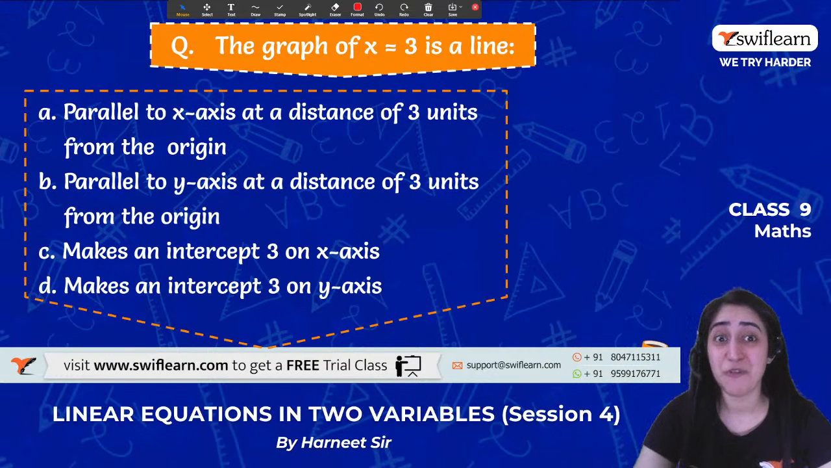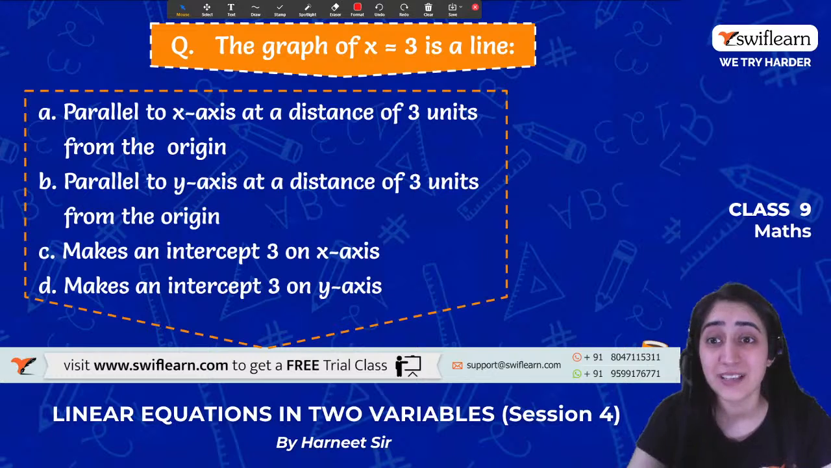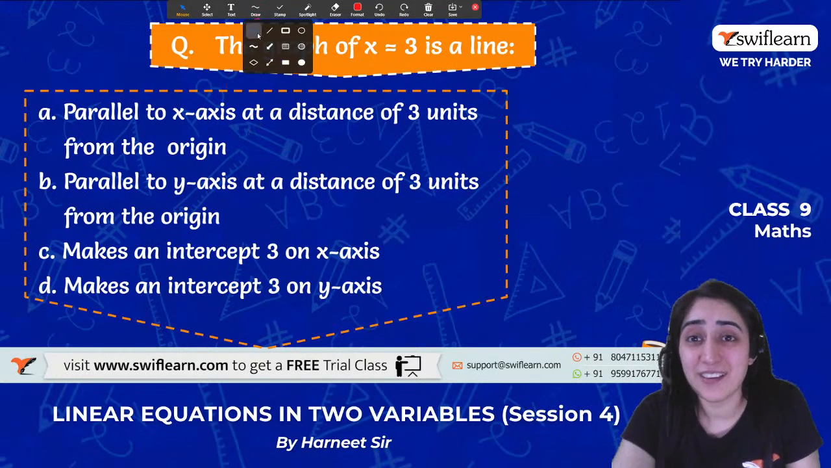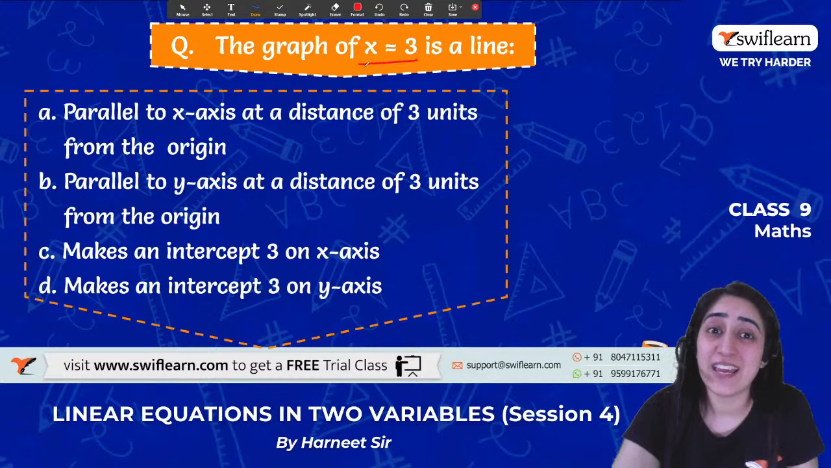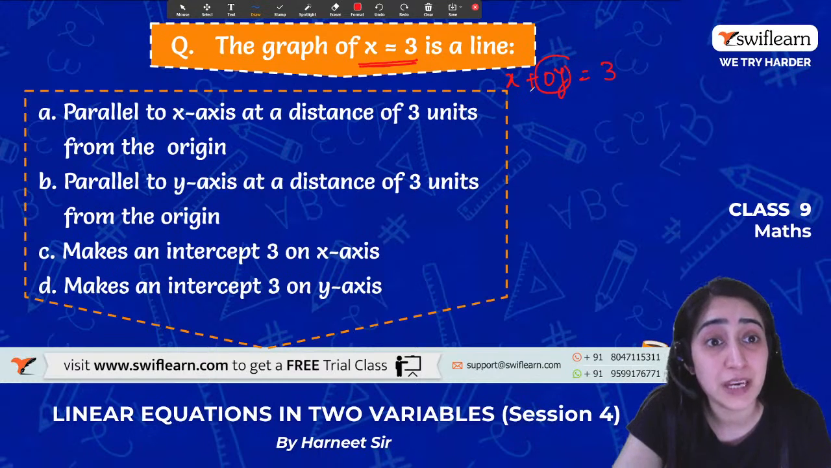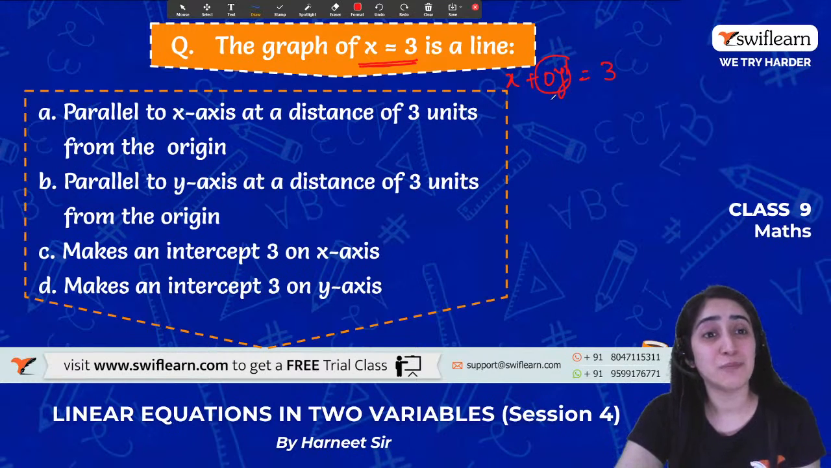Yes, guys, think over it. It's just a way of asking in word problems, right? But the answer remains the same. If you can visualize it, you will get to know what that means. We started this in the last class: when we say that x is equal to 3, what does that mean? In that case, x plus 0y is equal to 3, remember? So whatever the value of y may be, it will not change the value of x. So what does that mean?